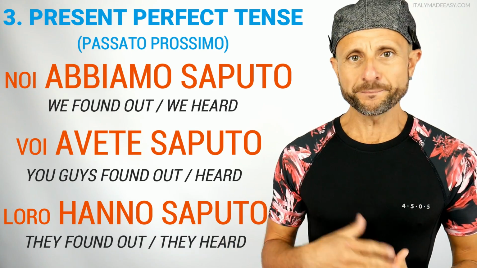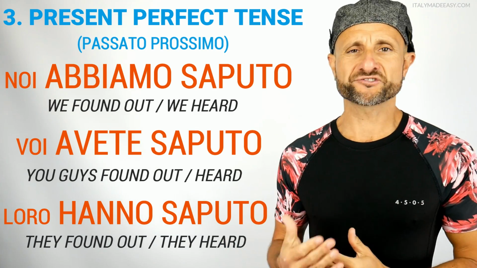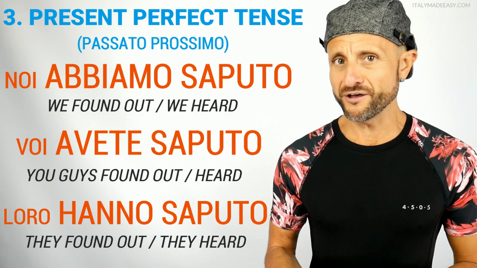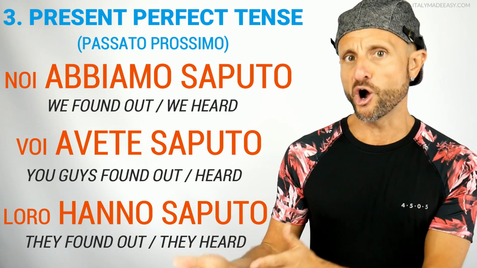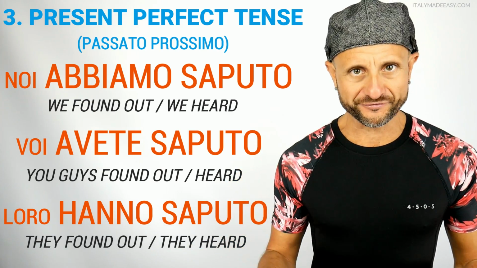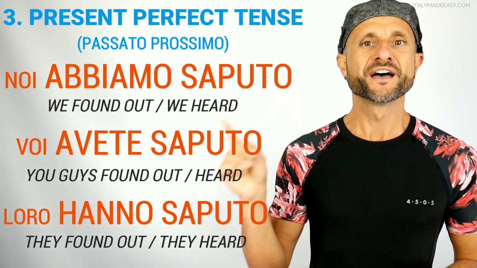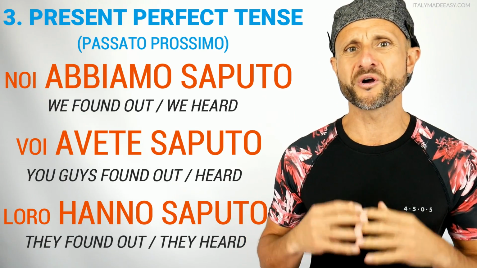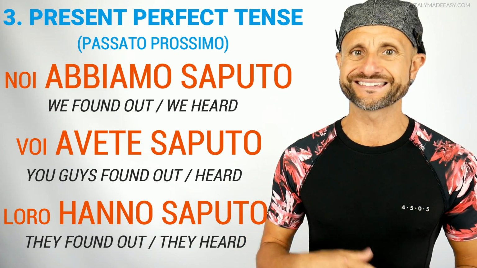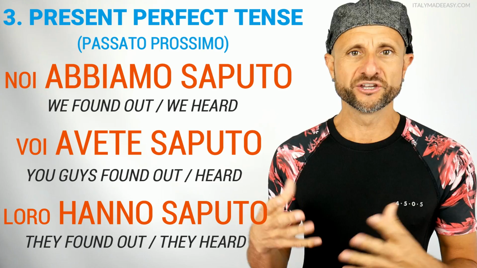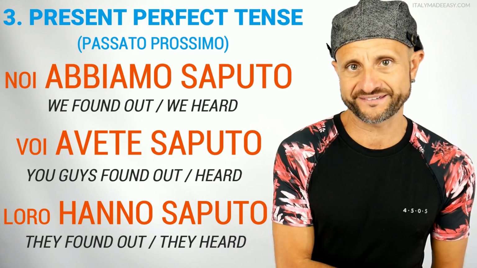As you can see, the Italian passato prossimo has the same structure as the English present perfect, I have known. But the meaning is different, like I said, but also the meaning of the Italian passato prossimo is not the same meaning as the English present perfect, in the sense that we use it to talk about things that took place in the past, full stop.